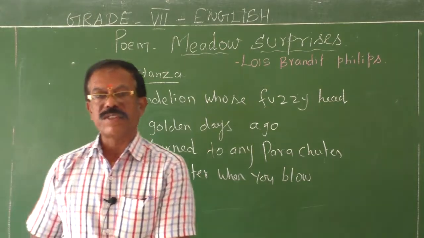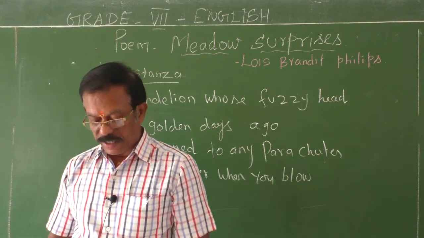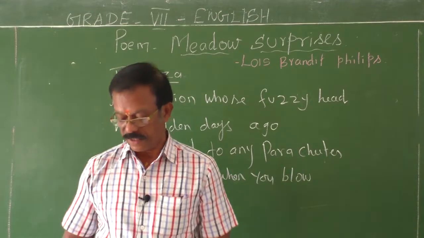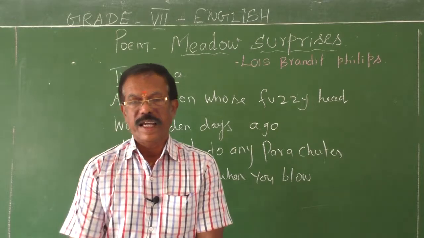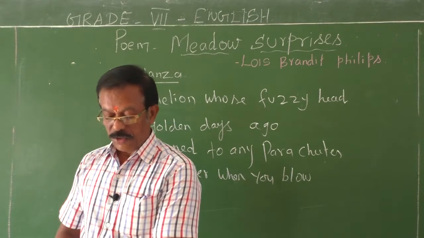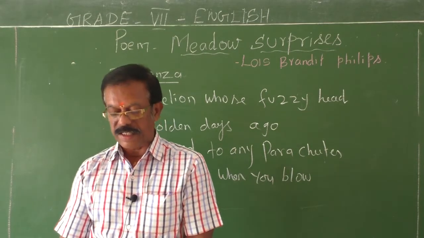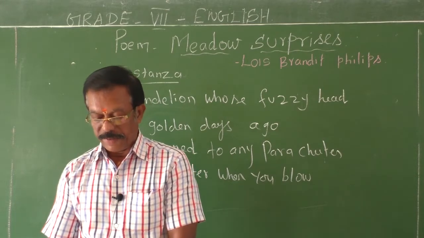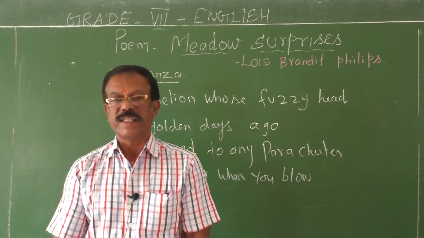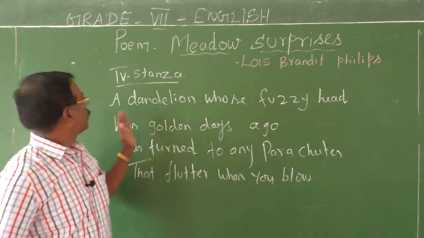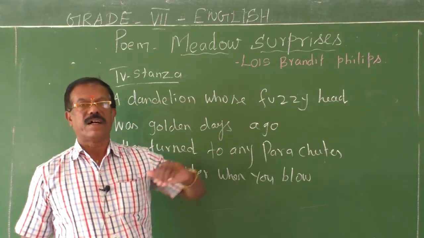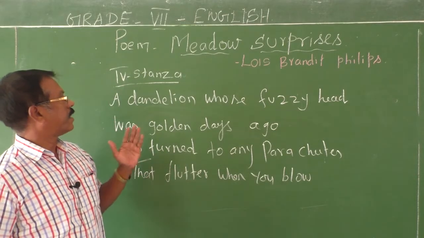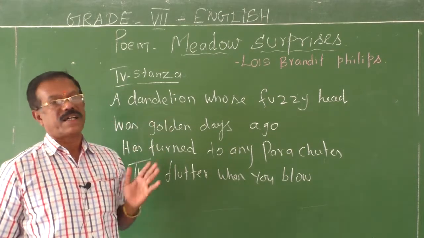What does the poet want to say in the fourth stanza? Dandelions are bright yellow flowers which you can find in the meadows. If you walk through the meadows on the soft green grasses, you can come across many dandelion flowers.